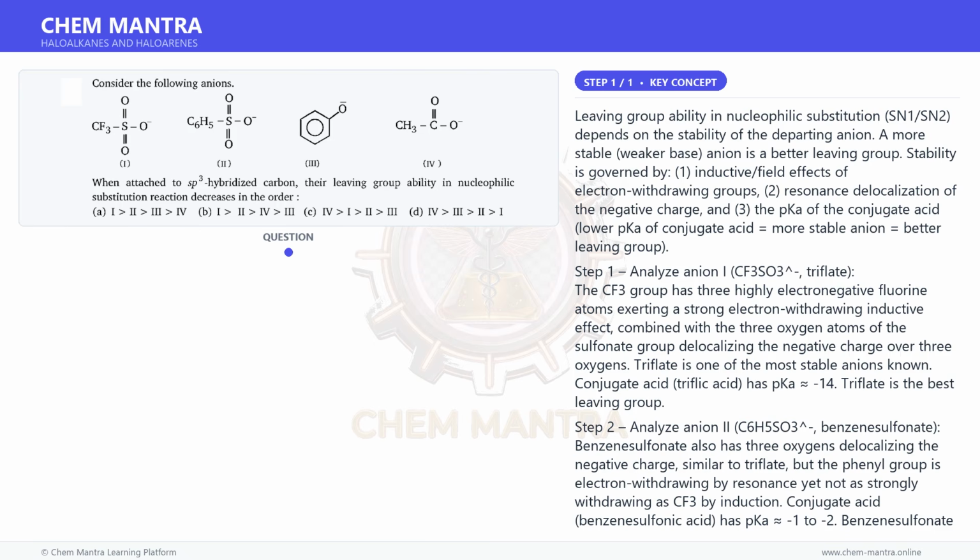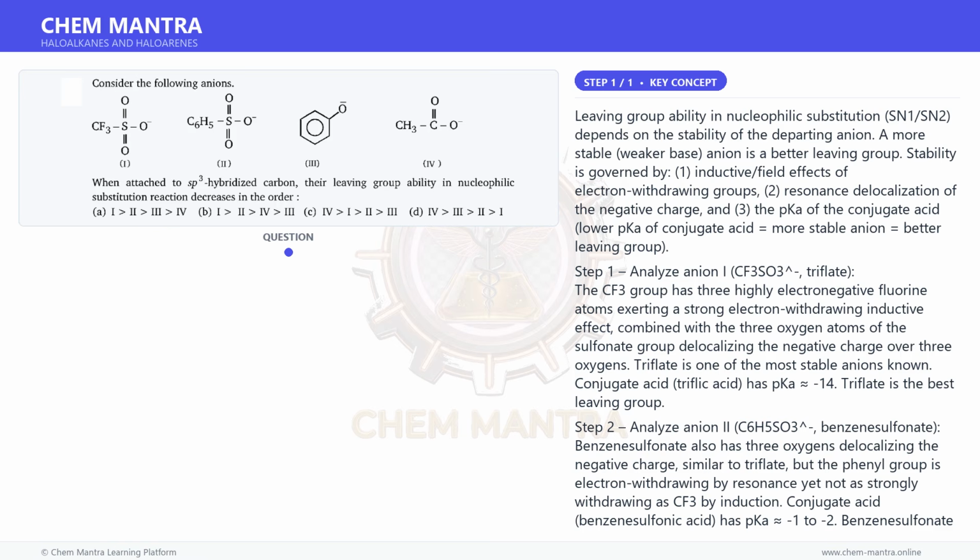Step 4. Analyze anion 3, C6H5O-, phenoxide. Phenoxide has resonance delocalization into the aromatic ring, but the negative charge is primarily on oxygen with partial delocalization into the ring. Conjugate acid, phenol, has pKa 10. Phenoxide is a stronger base than acetate and therefore a worse leaving group. Phenoxide is essentially not a leaving group in SN2 reactions on sp3 carbons.